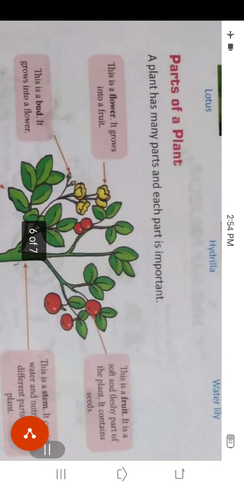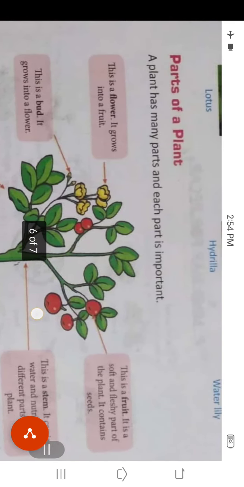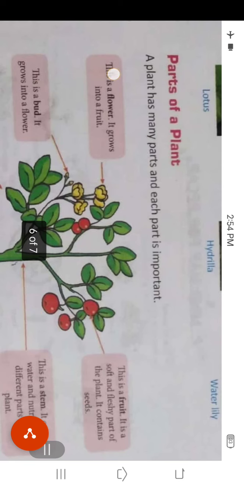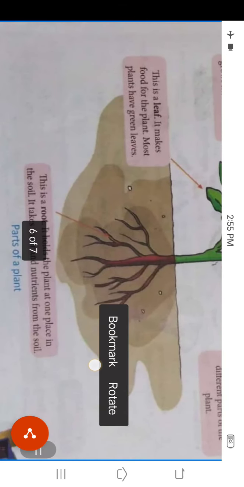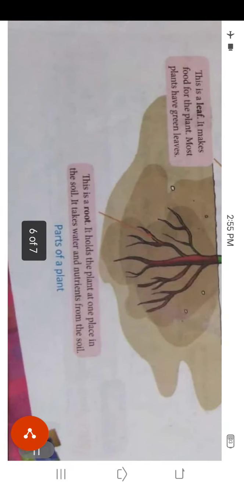Now we will read about the parts of a plant. How many parts does a plant have? Let's read. A plant has many parts and each part is important. First of all, we will read about the root. That is a very important part of a plant. This is a root. It holds the plant at one place in the soil. It takes water and nutrients from the soil.